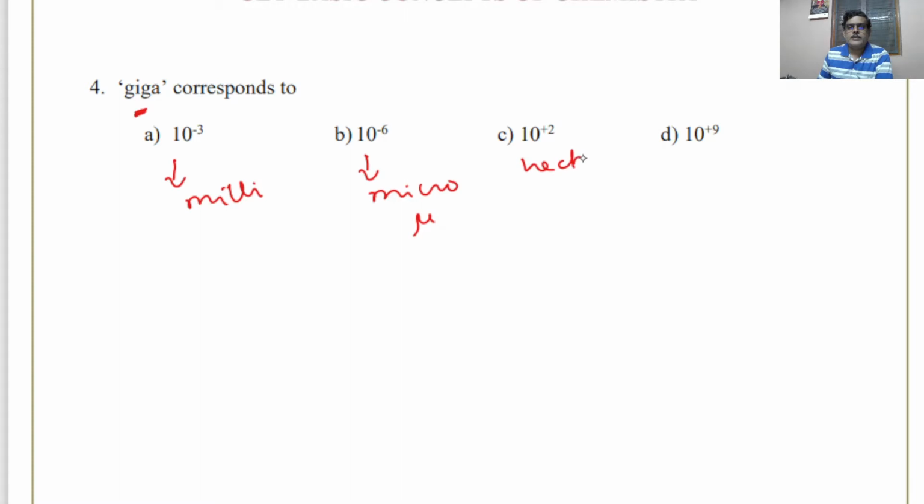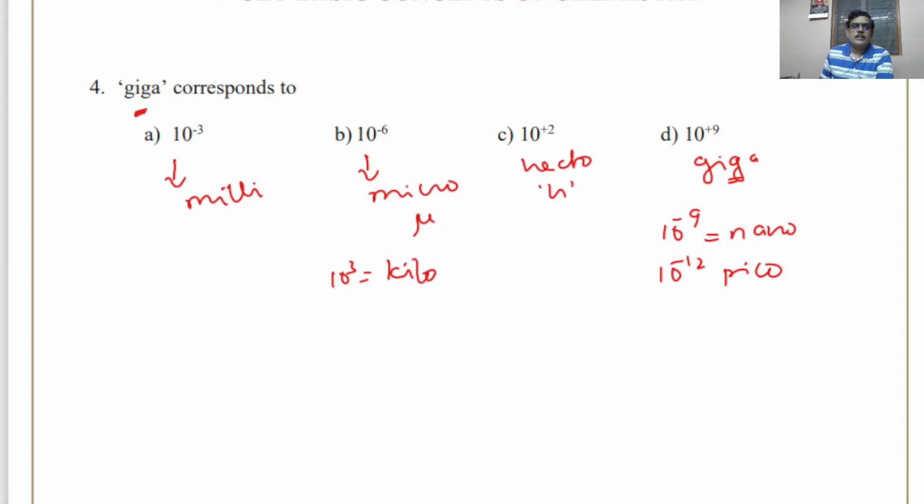Whereas this is hecto, H, and this will be giga. 10 to the power of 9, plus 9, is giga. Similarly, you have to remember 10 to the power of minus 9 is called nano. 10 to the power of minus 12 is called pico. So you have to remember some of these things, like 10 to the power of 3 is kilo. You are very much familiar with that.